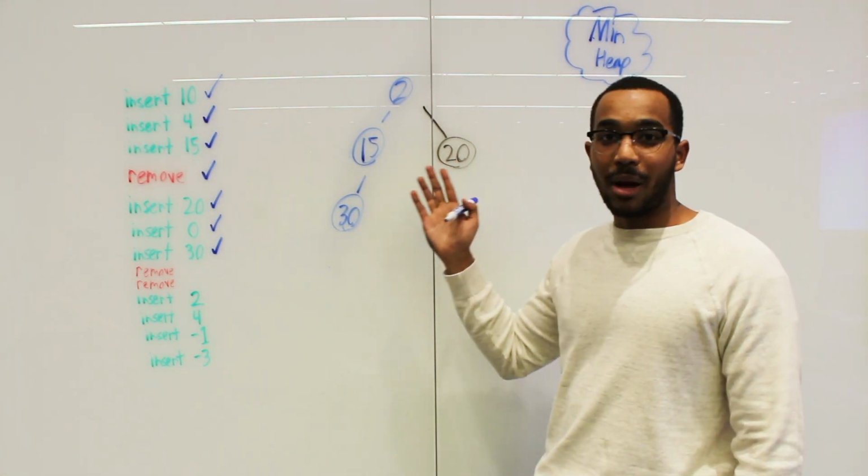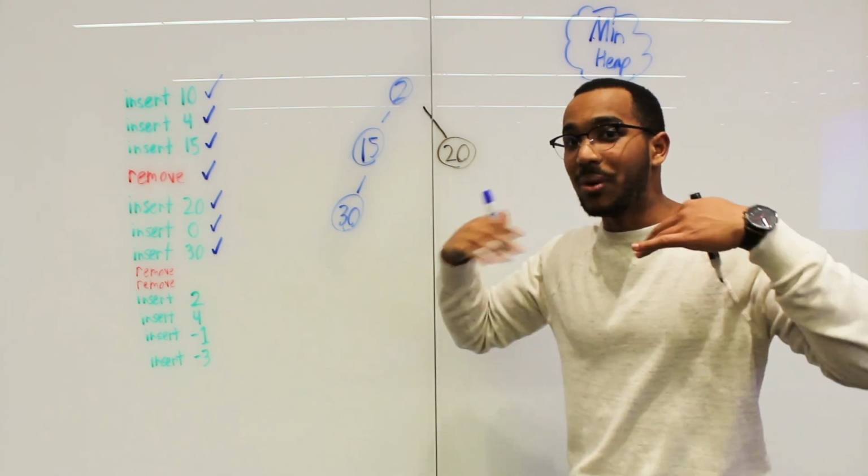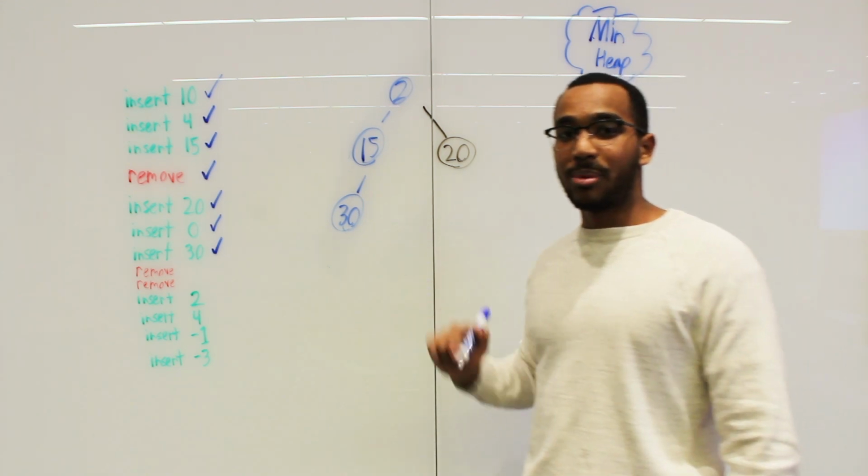And do you see how we bubble up the minimum item? After insertion, we still have a min heap. So now we've completed 2.